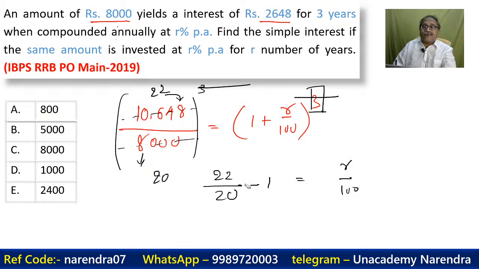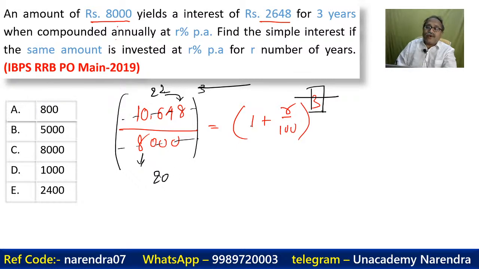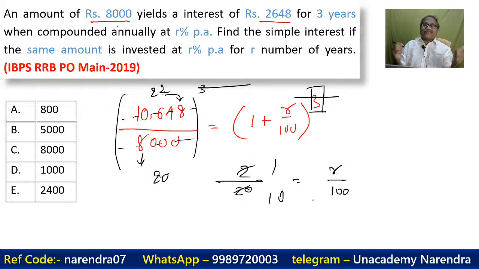But I will again say, why should I write the steps when I know what is going to happen? So 22 by 20 minus 1, that is 22 minus 20 by 20, that is 2 by 20, which is nothing but 1 by 10, which is equal to R by 100. So what is R? R is equal to 10. So now you know, my good friends, R is equal to 10.